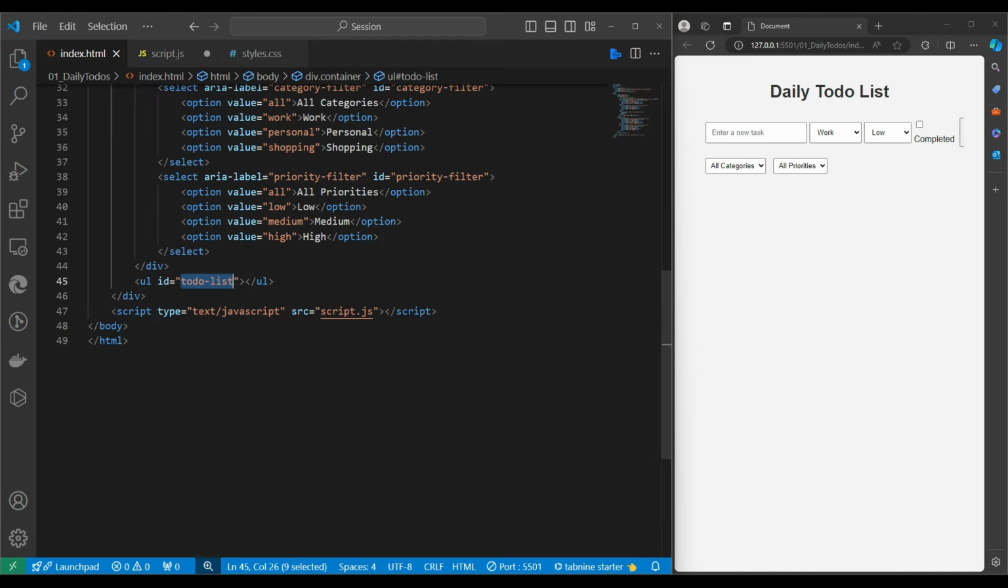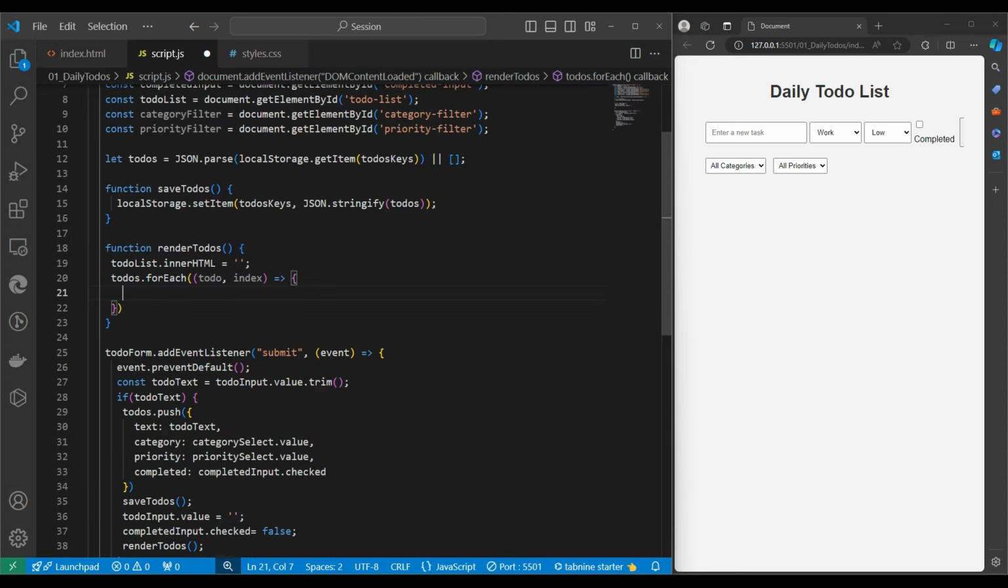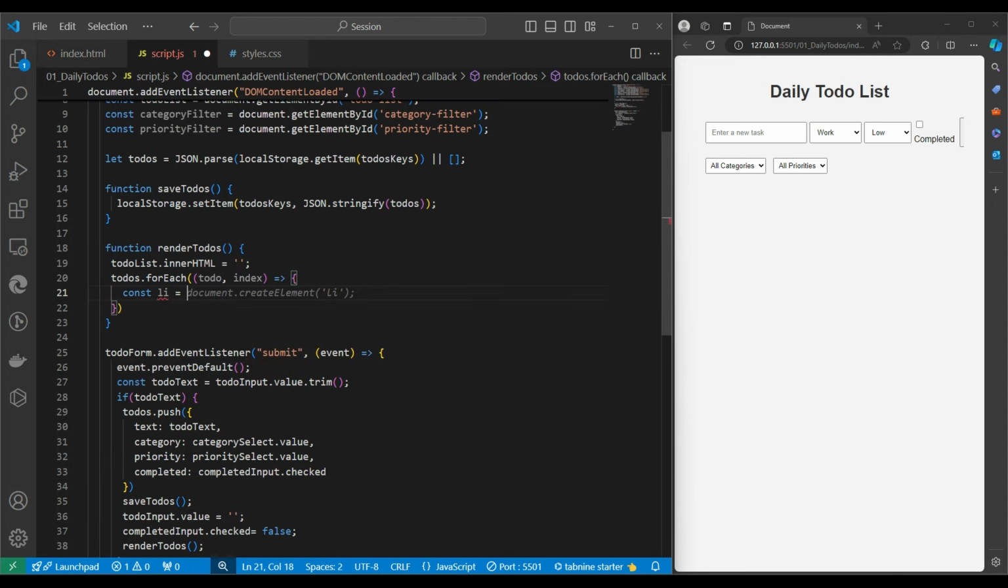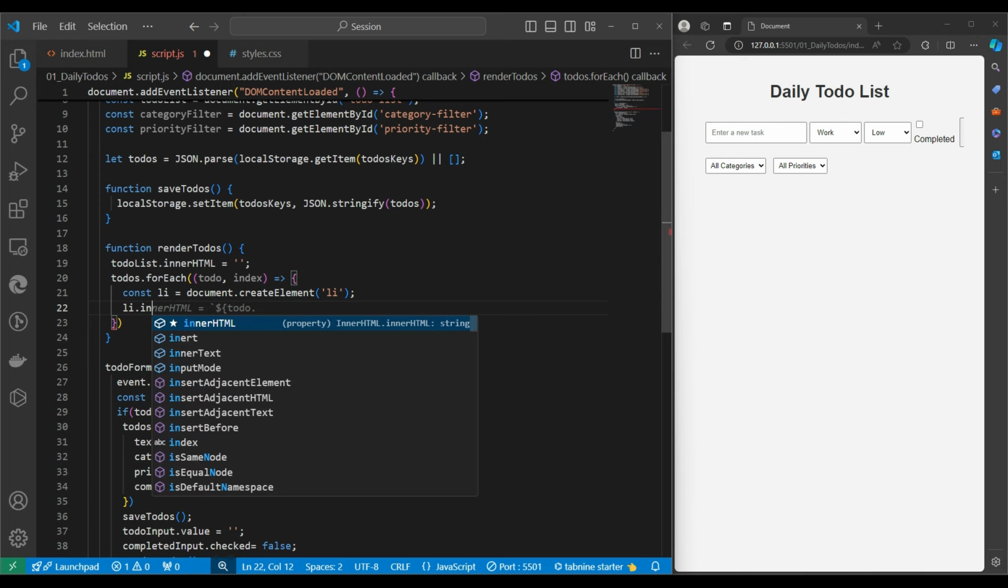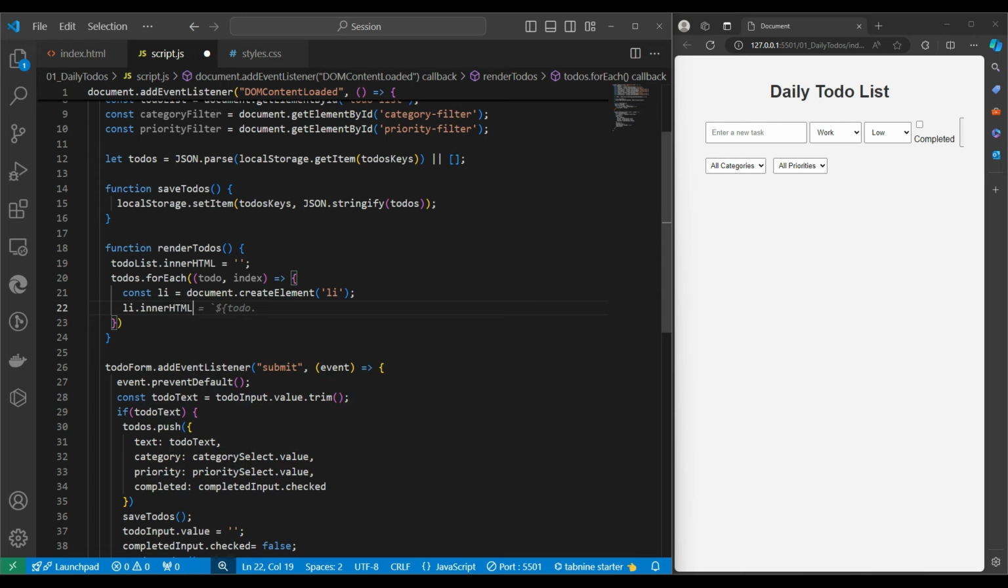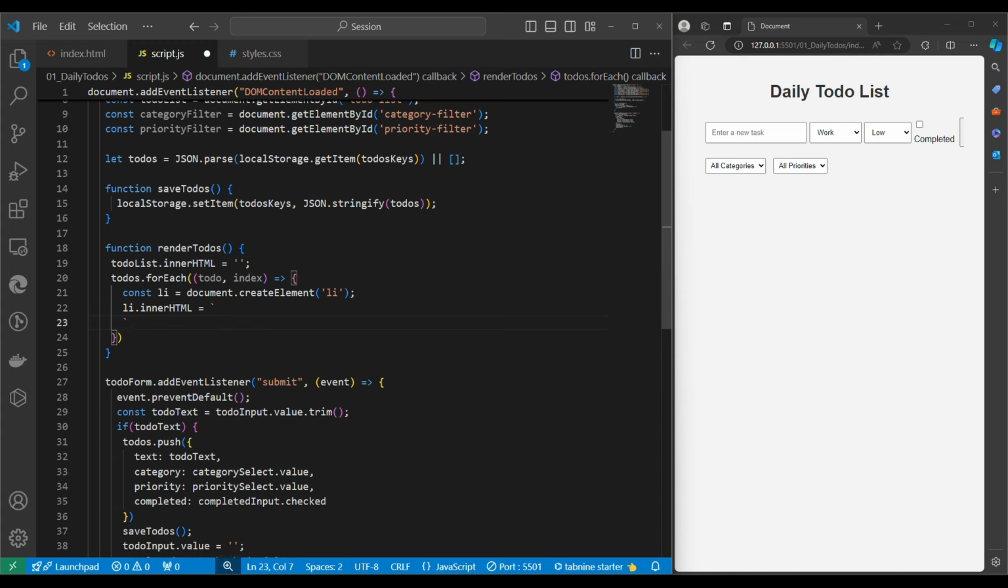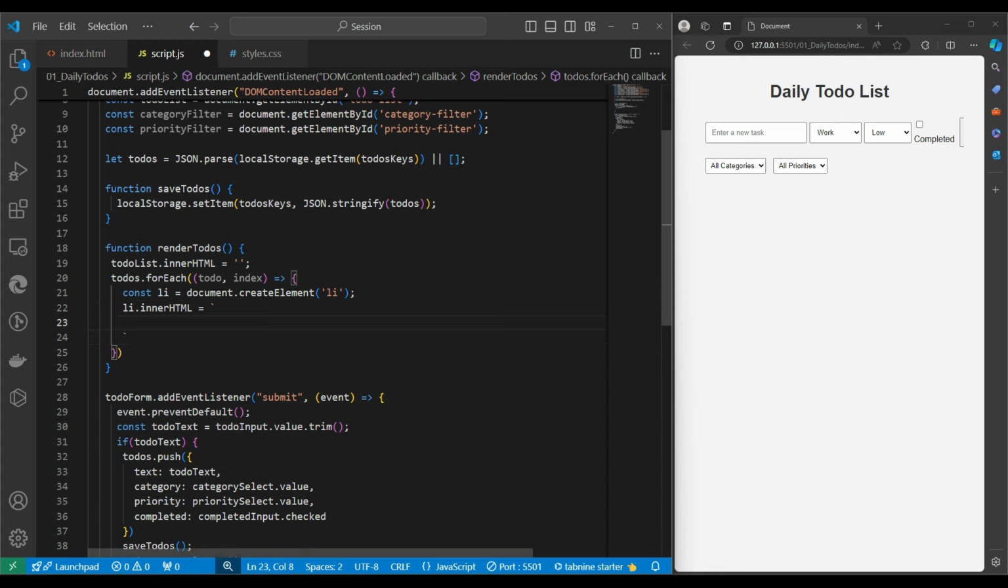So first, in this UL we should have some li also. So I'm creating over here const li equal to document.createElement. This is the way we can create it, the right way to generate an element. Another thing: after creating it, I'm pushing multiple things over here. So the first thing is we need to push the checkbox, so I'm making a simple checkbox.